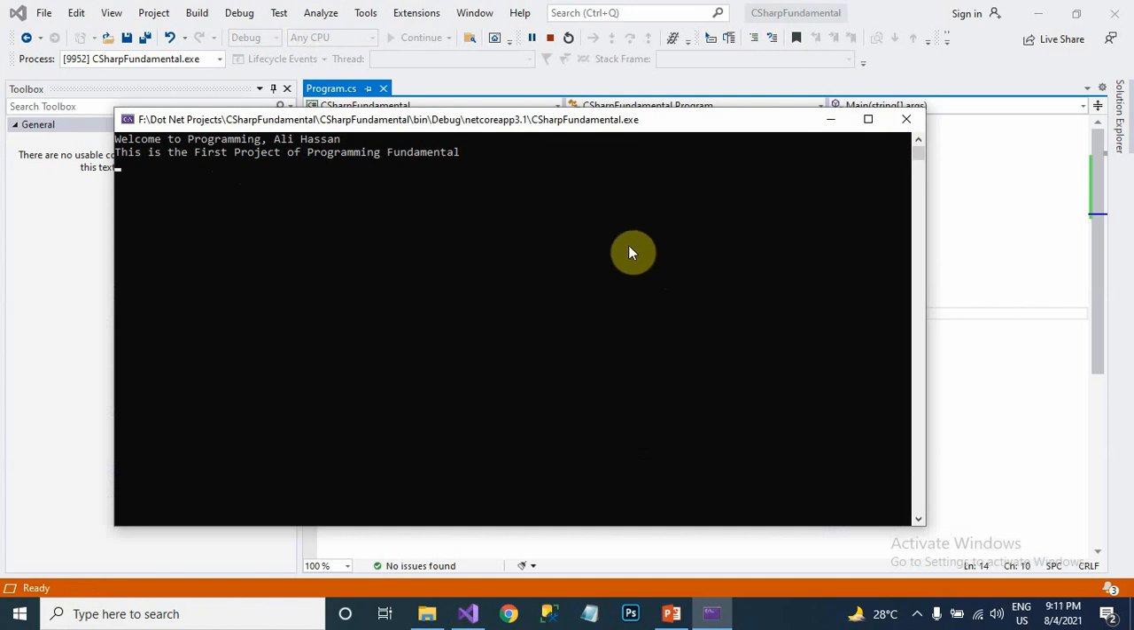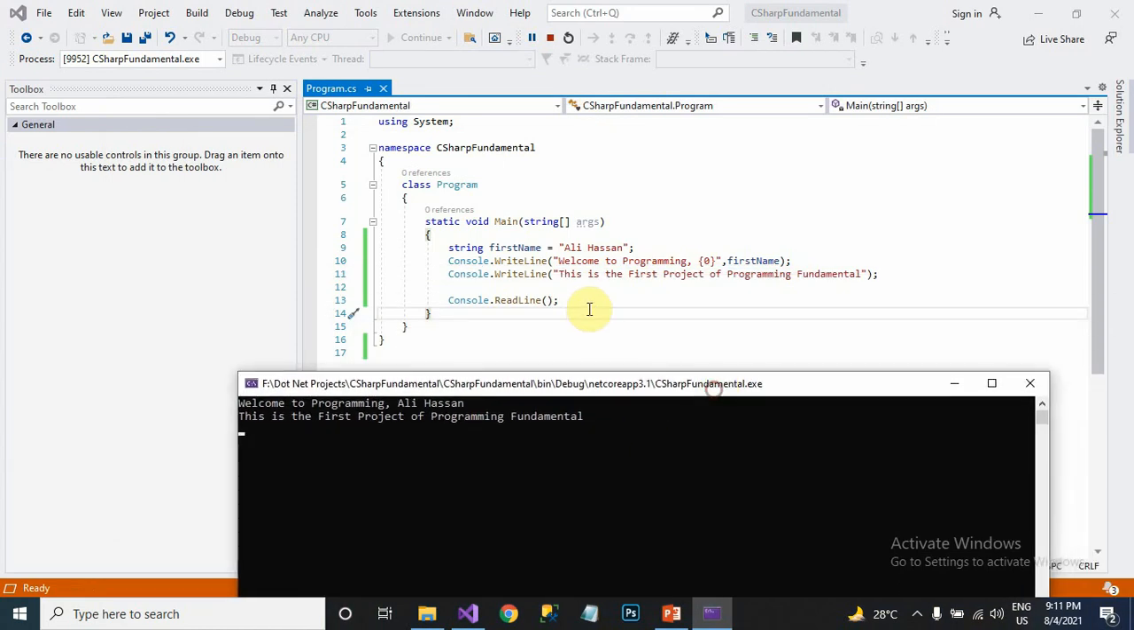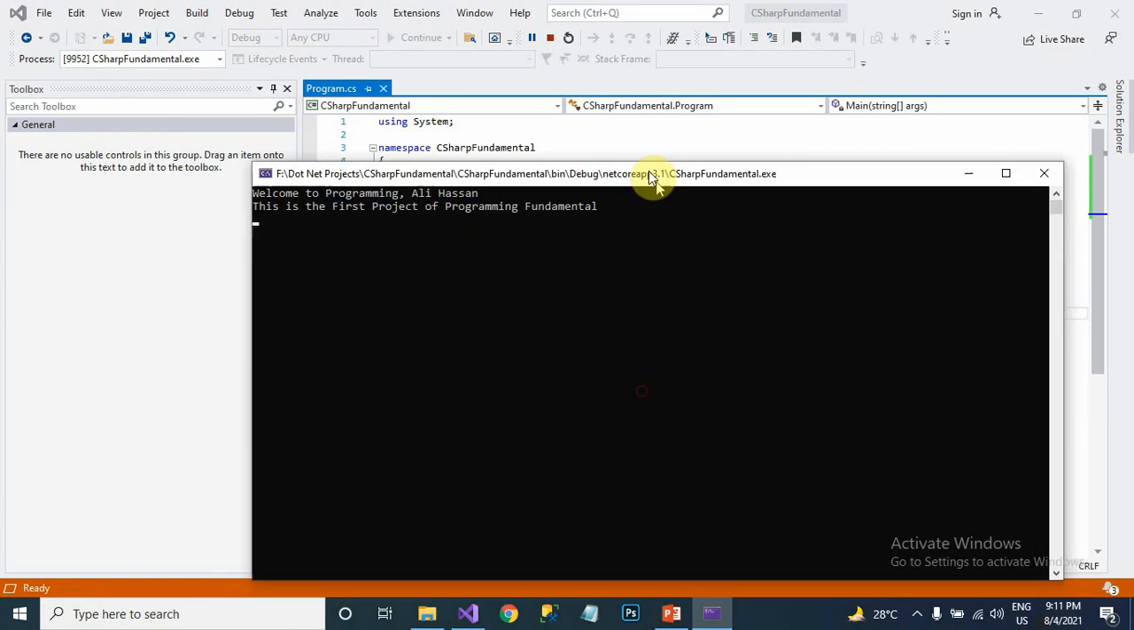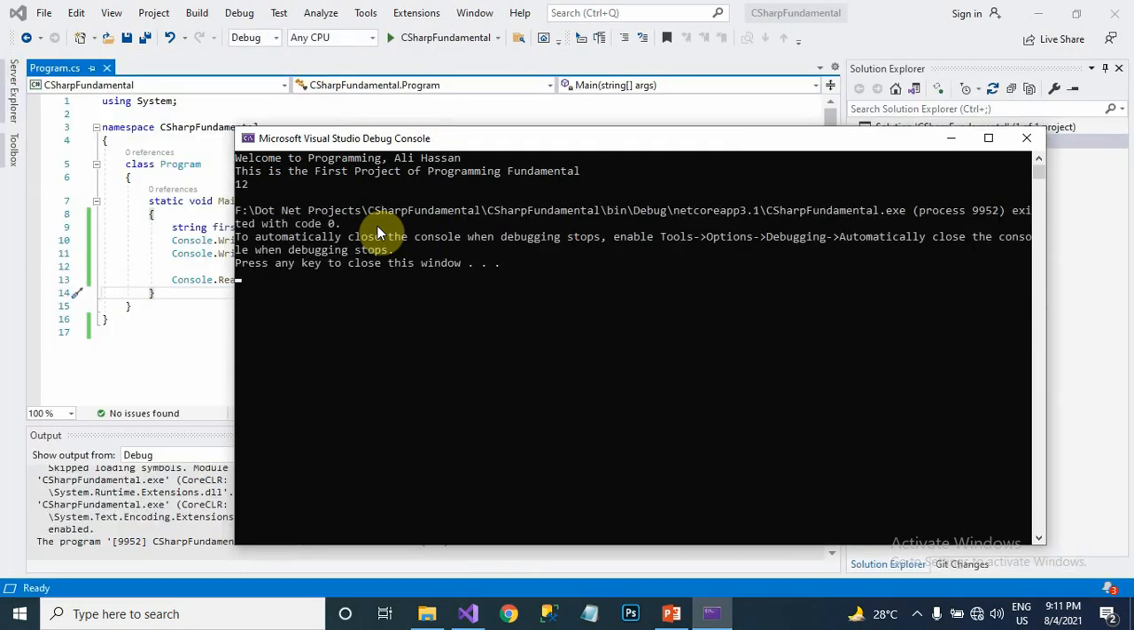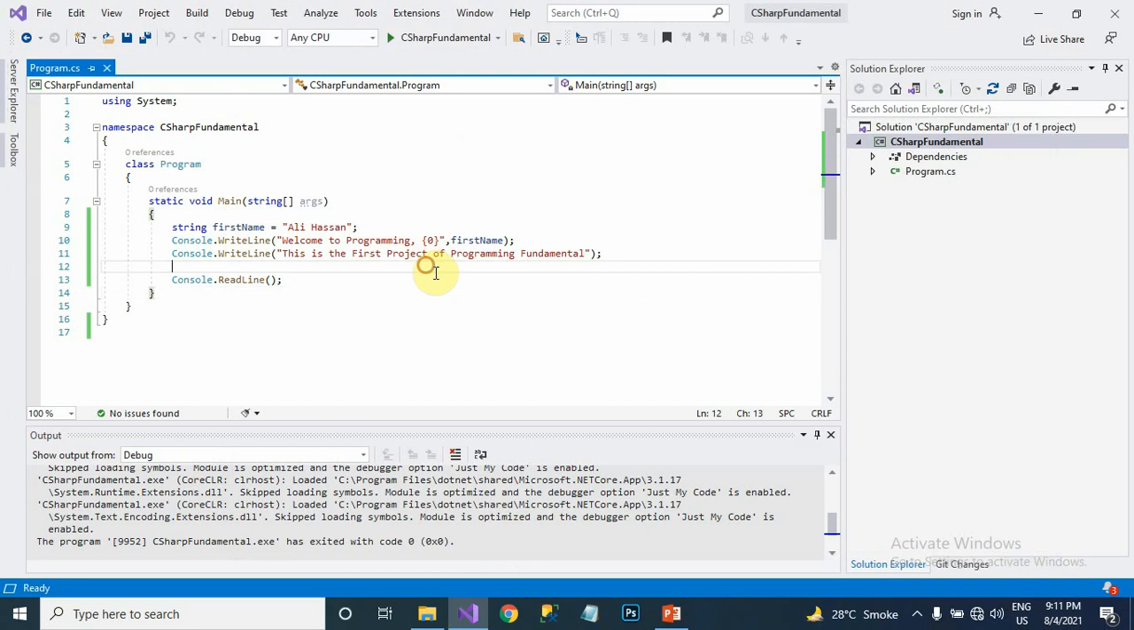Now I have just written Console.Read here, and that's why it's asking me for input. I'm giving the input and pressing a key to continue. So this is the first project of programming fundamentals.